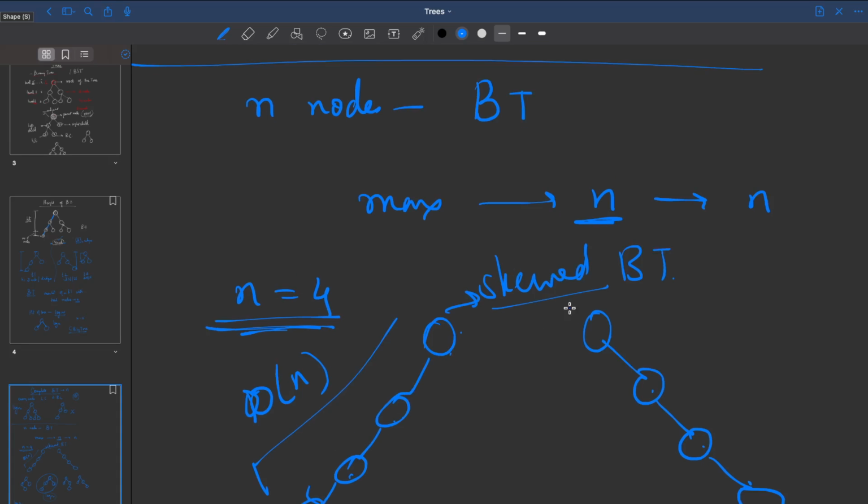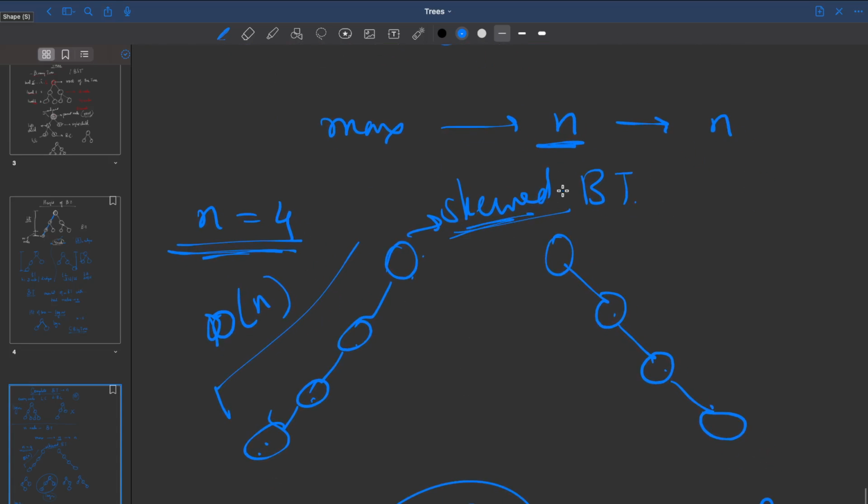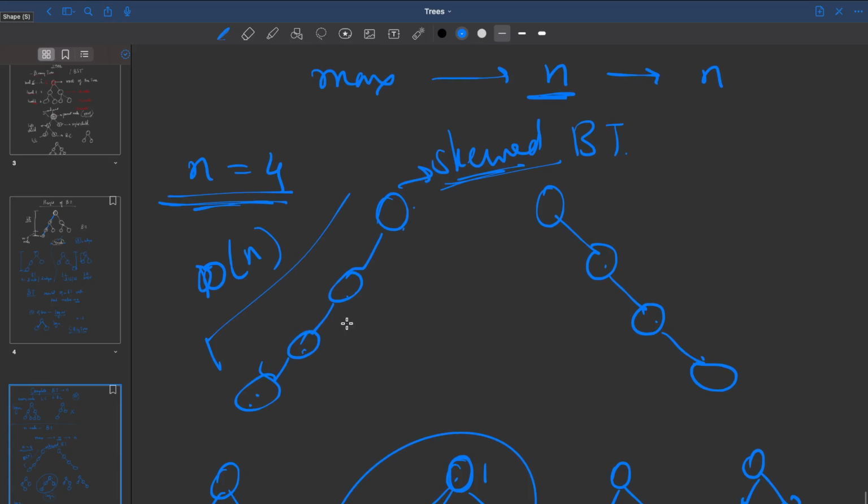The word is skewed. This is an English word. It's a skewed binary tree. Now this can be thought about as leaning towards the left side. I can call this a left skewed binary tree. This can be thought about as a right skewed binary tree. ये right side के लिए है, ये left side के लिए. ठीक है? इनकी height होती है O of n. I hope this is clear.